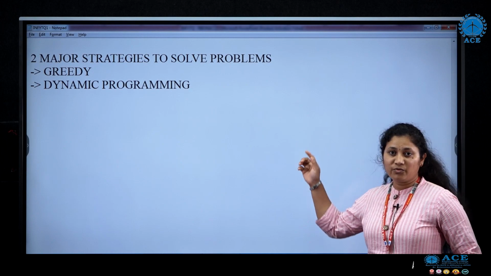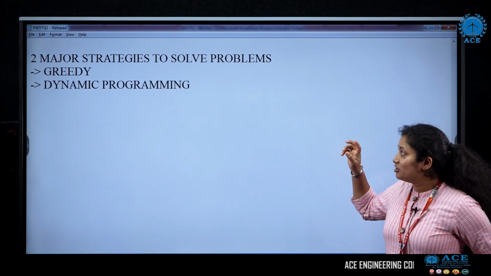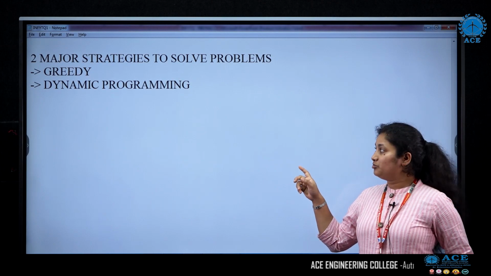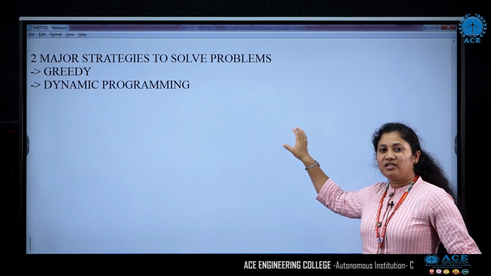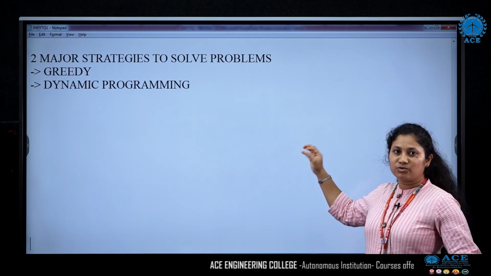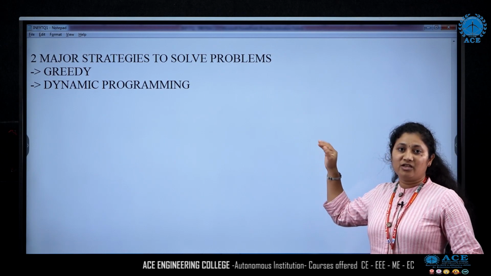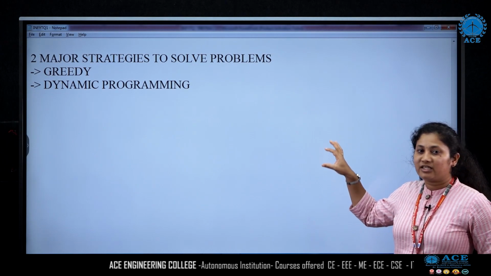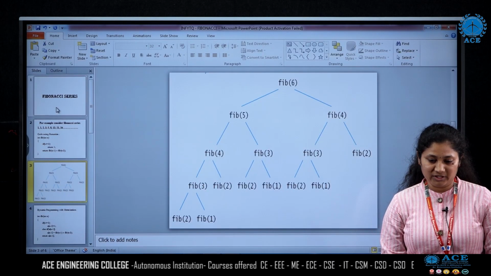So till now we have covered the divide and conquer and brute force techniques. There are two other major strategies in algorithms. One is the greedy technique and one is dynamic programming. To understand how dynamic programming works to reduce the time complexity, or to reduce the number of operations that are performed again and again, let us take an example of the Fibonacci series.